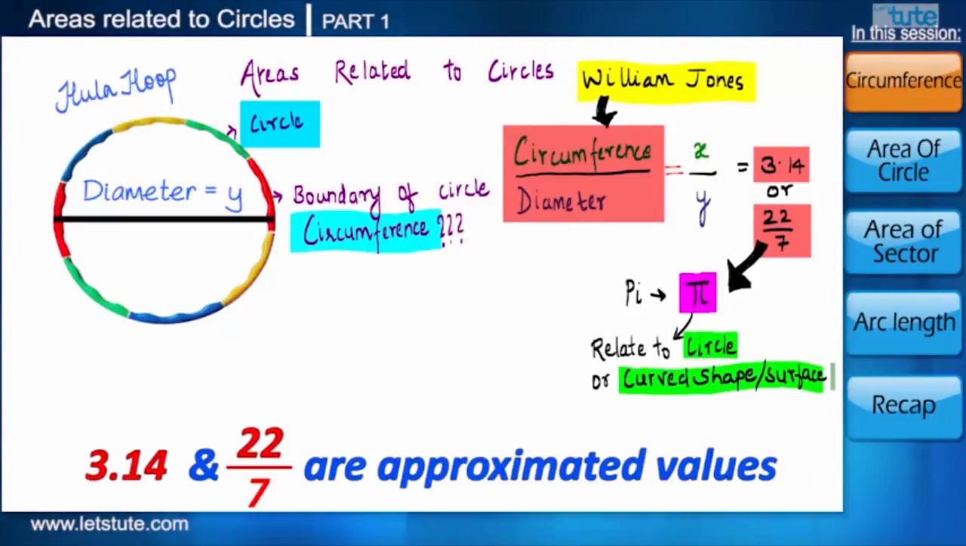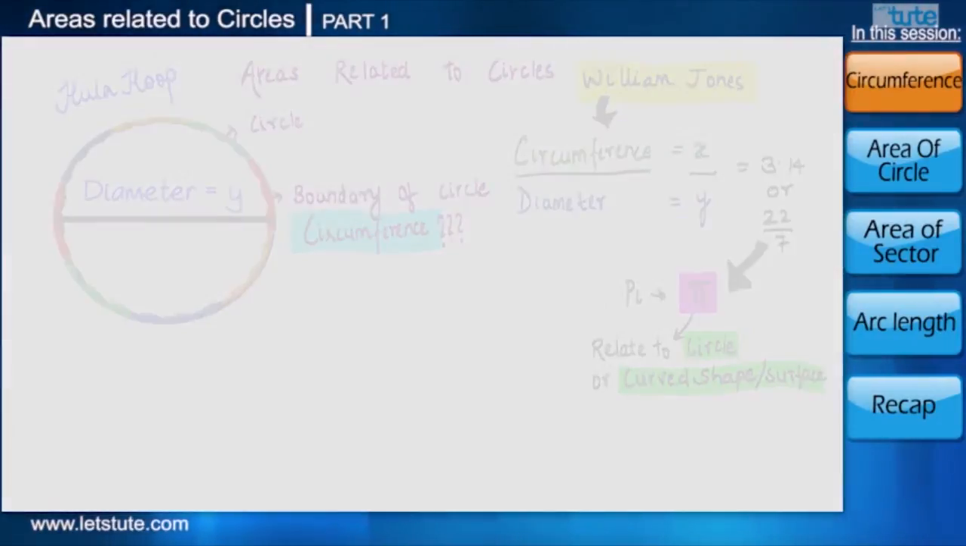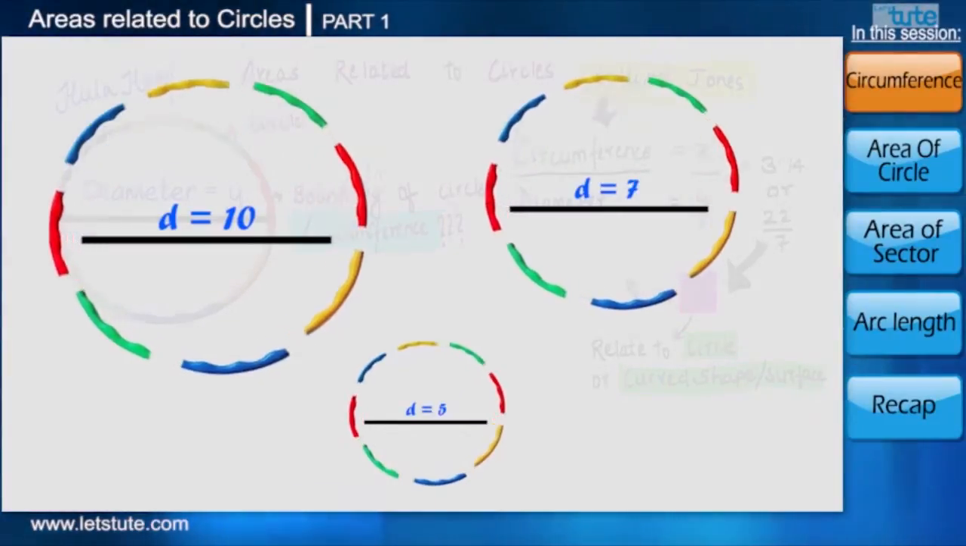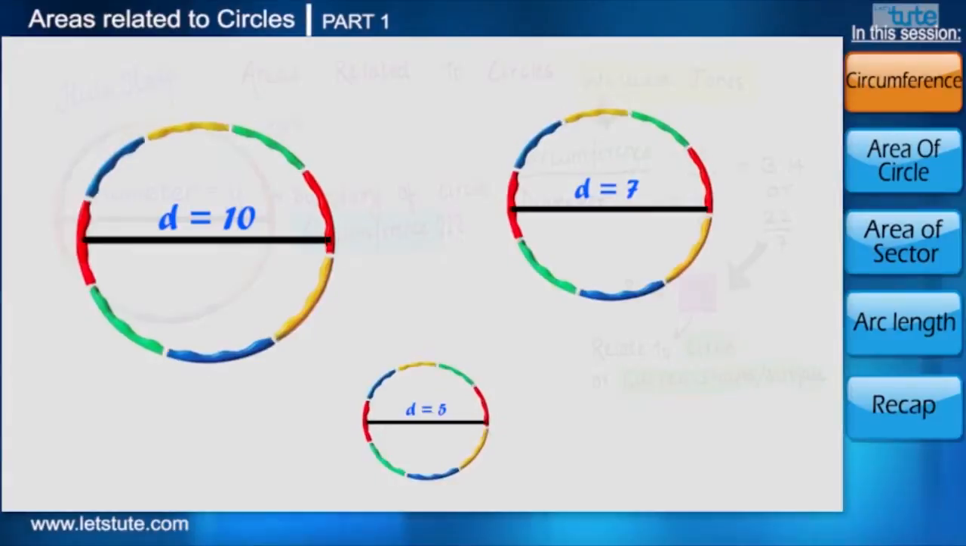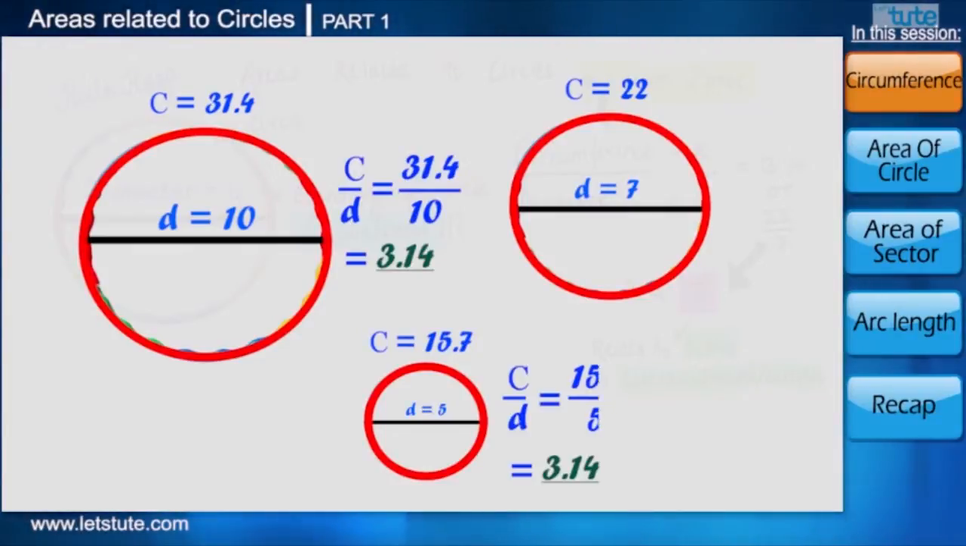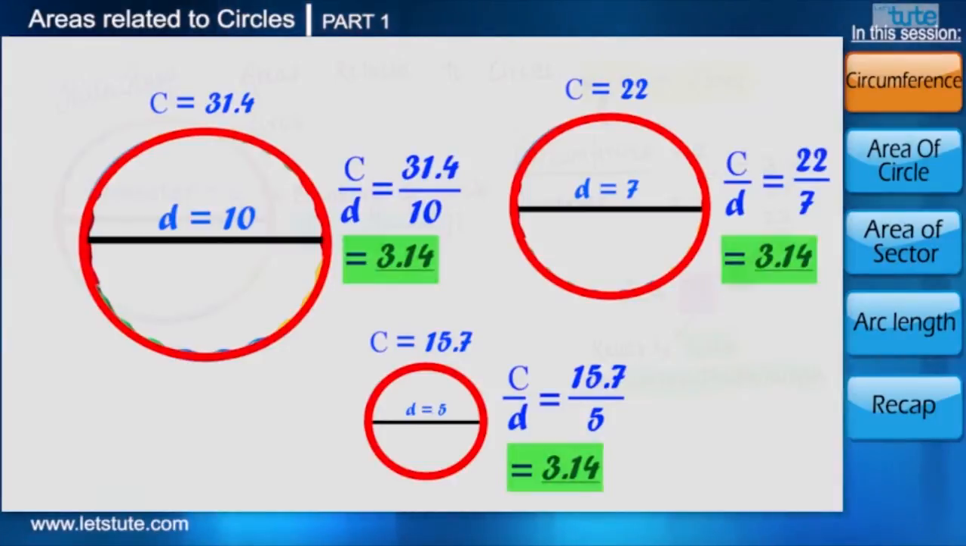For that, let's do a simple activity here. We will take a few hula hoops of different diameters. We know that by breaking them, we can measure their circumference. And here if we take the ratio of circumference to their respective diameter, we are obtaining 3.14 only. You can also try this by yourself for any big or small circle and still you will always get the same answer.